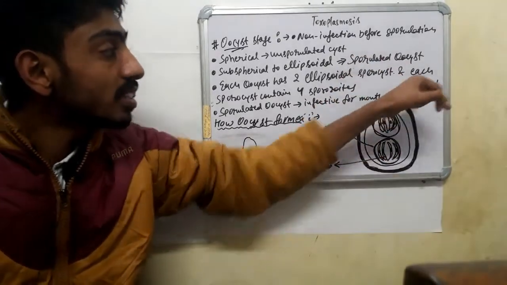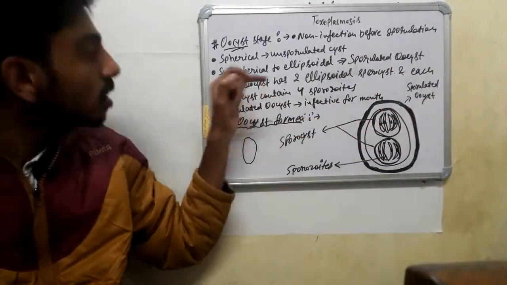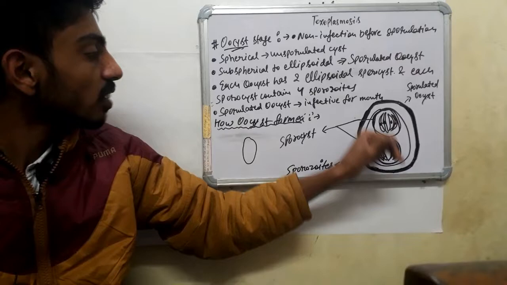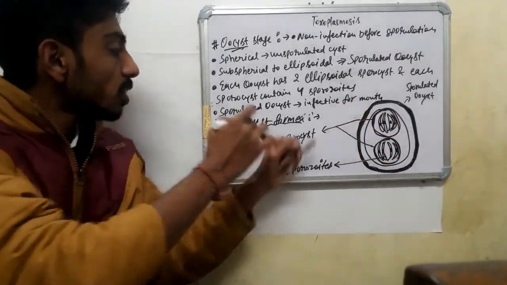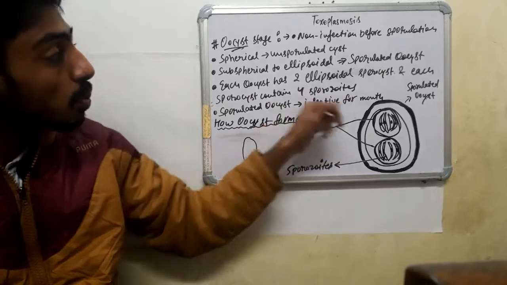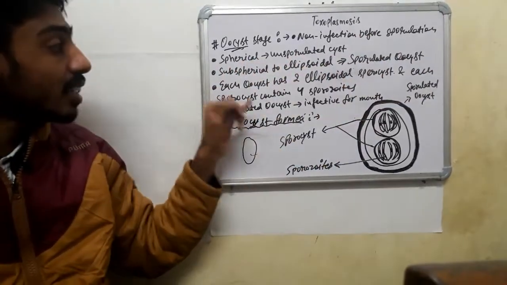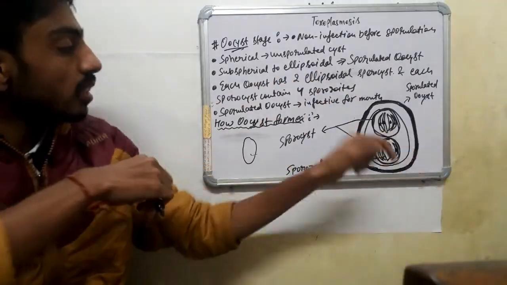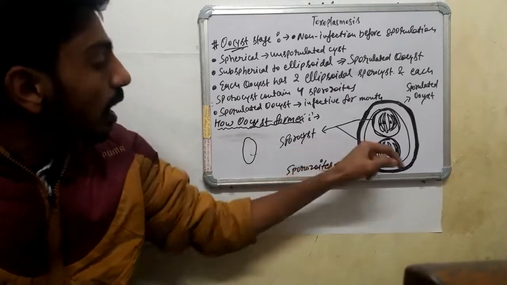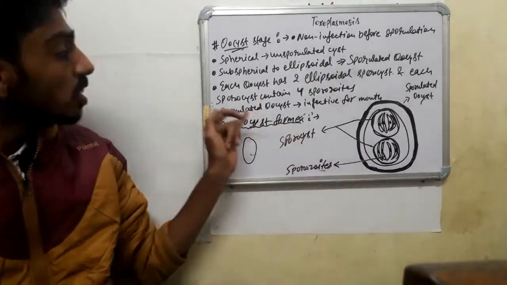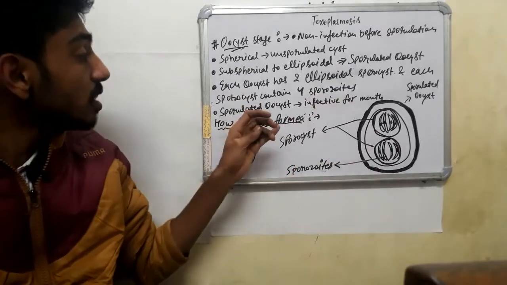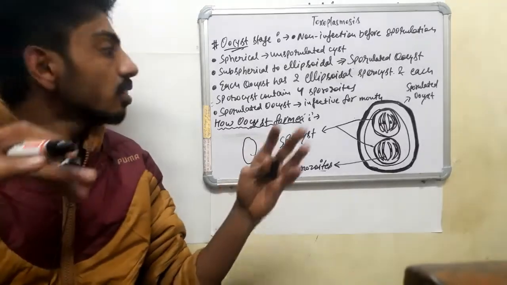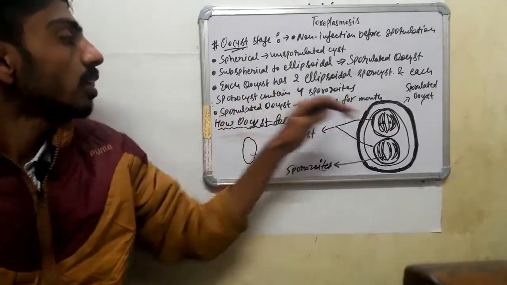This is the diagram of the sporulated oocyst, guys. Each oocyst has two ellipsoidal sporocysts, and each sporocyst contains 4 sporozoites. These are the 4 sporozoites. And guys, the sporulated oocyst is a very infective form for the last 4 months.